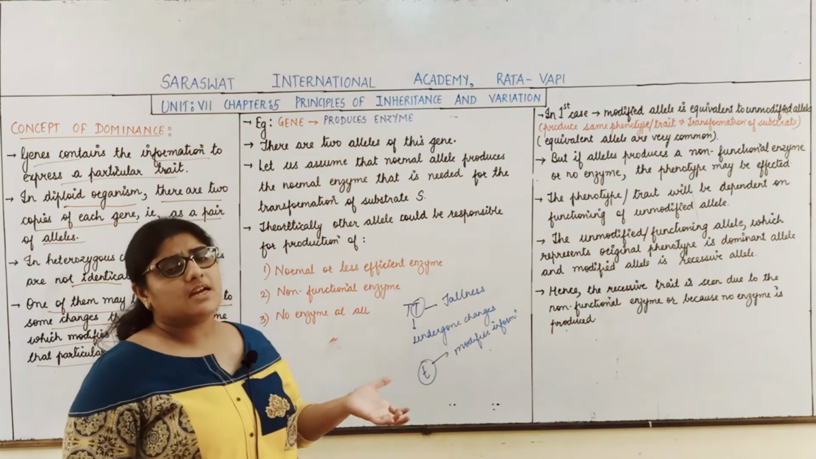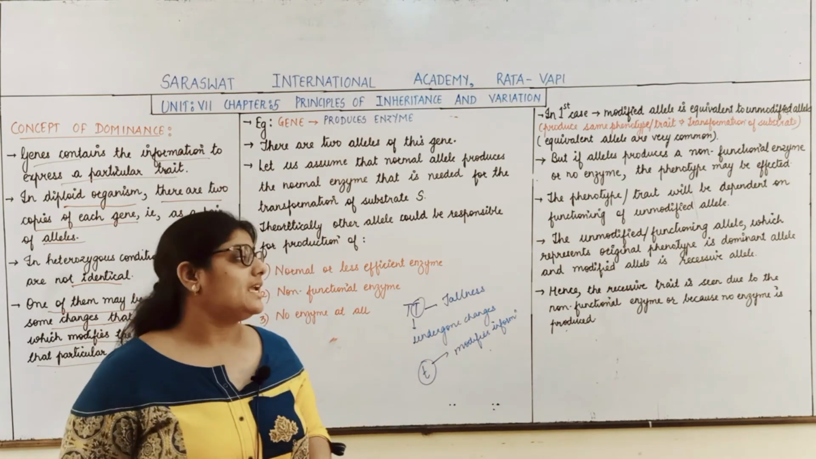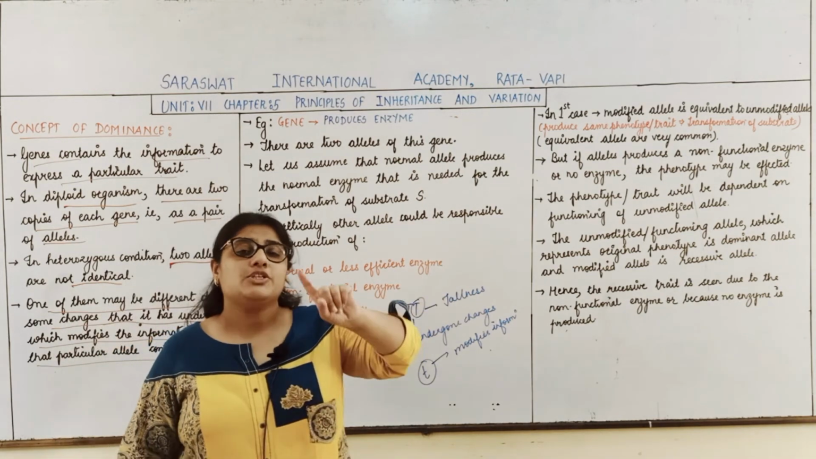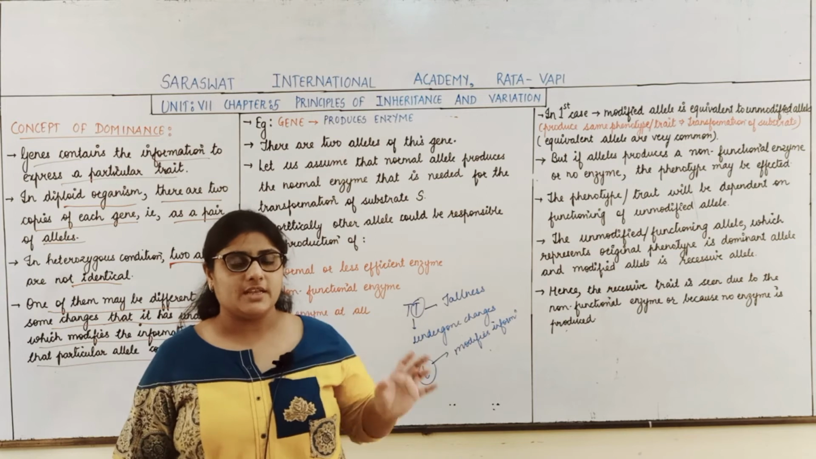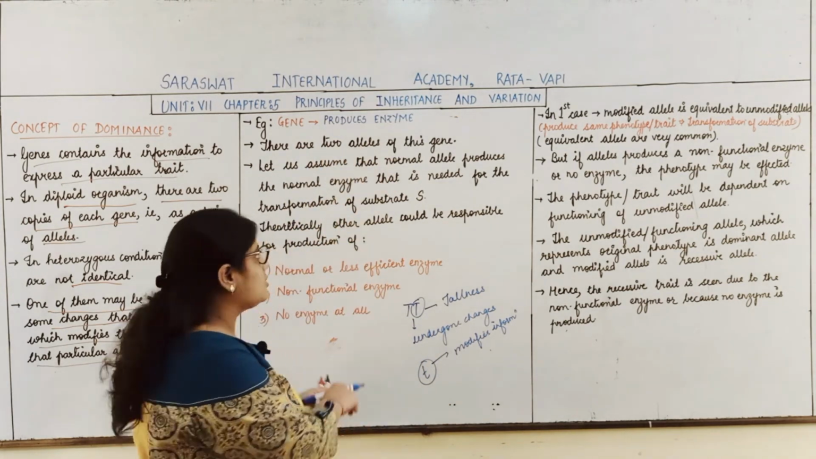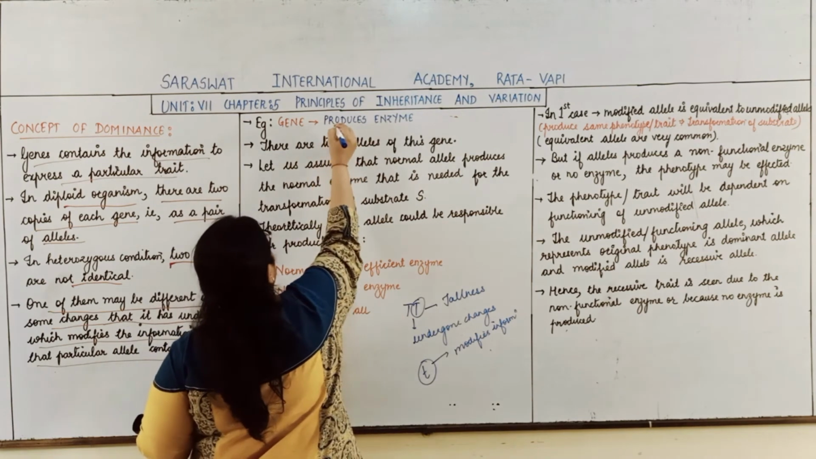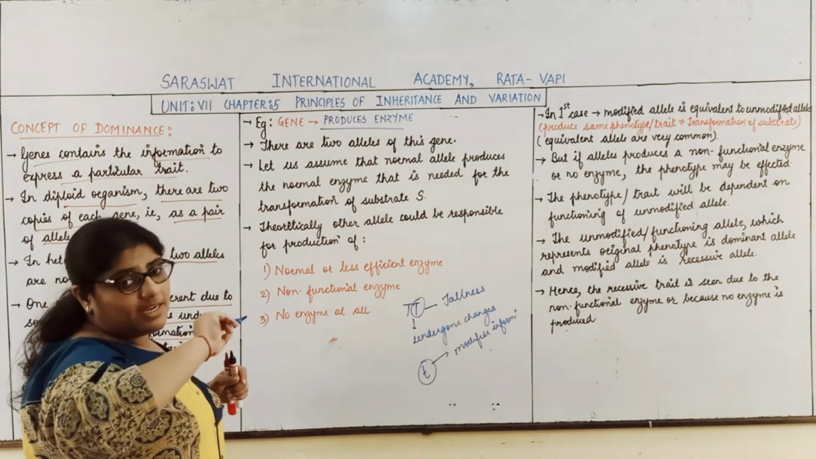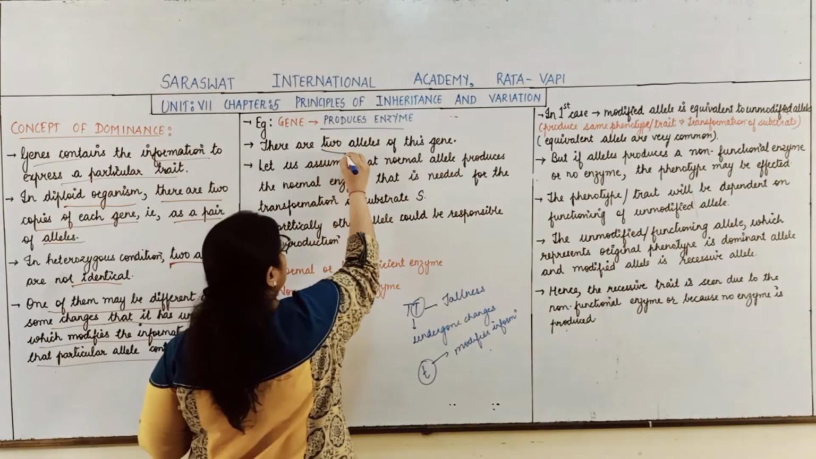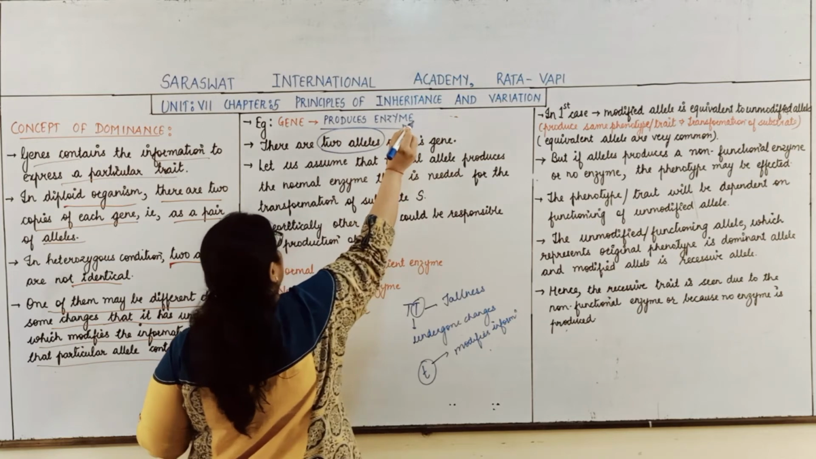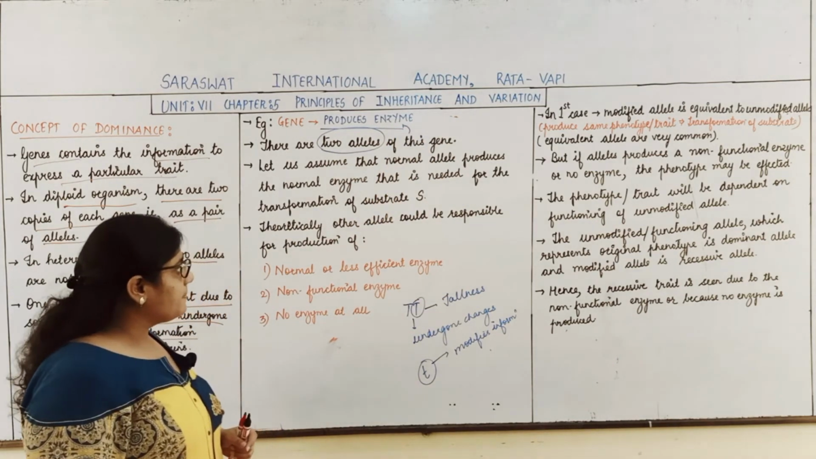So here, to study the concept of dominance, we take an example of a gene which produces an enzyme. Now students, we know that there will be two copies of this gene in a diploid organism. There are two alleles for this gene. Which gene? The gene producing the enzyme.